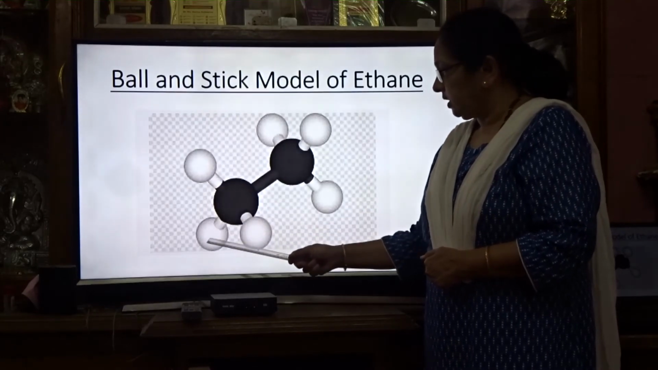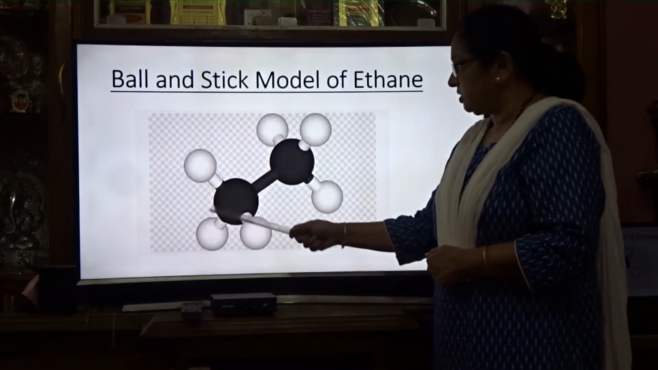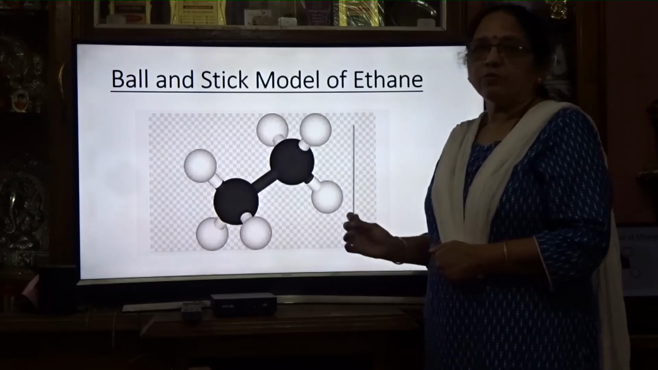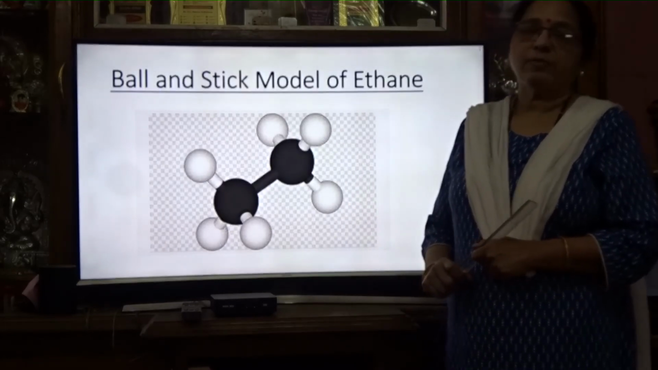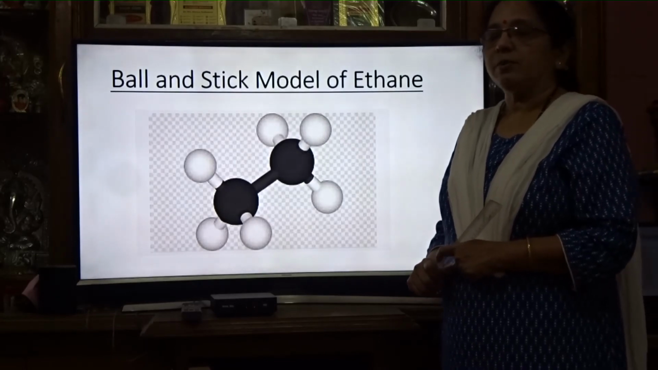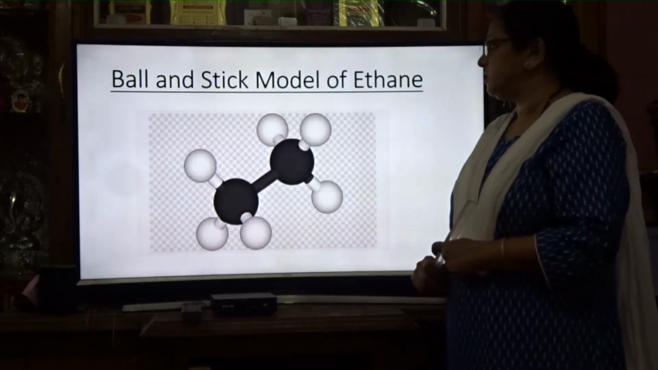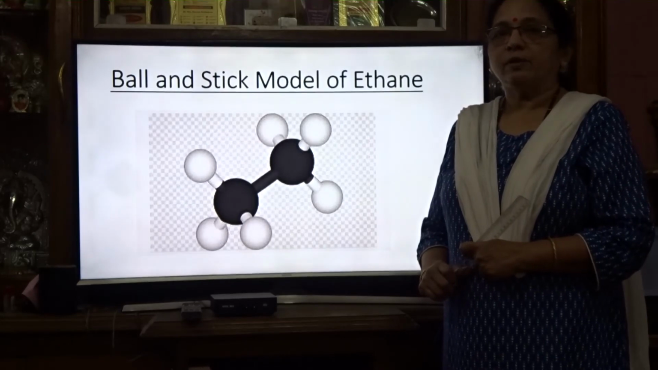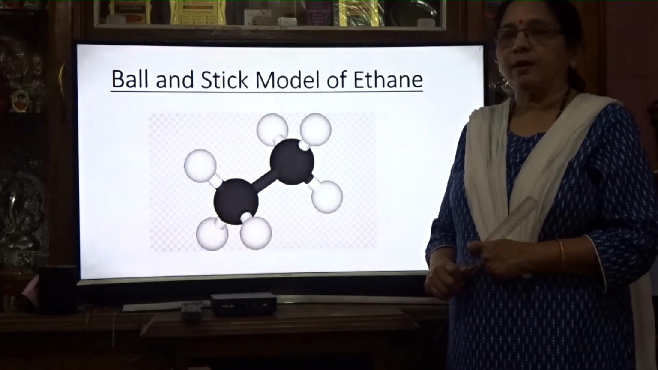sp3-s, sp3-s, sp3-s. So these are 6, 3 and 3. The 6 white bonds are formed by sp3-s overlap. That is the carbon and hydrogen bond. The 6 carbon and hydrogen bonds are sigma bonds, and the C-C bond is formed by the overlap of sp3 hybrid orbitals.